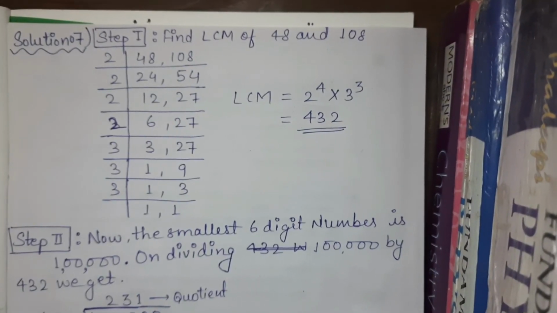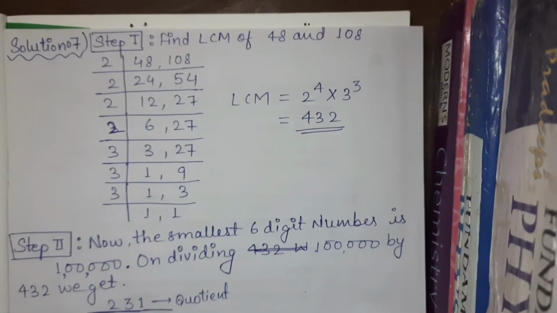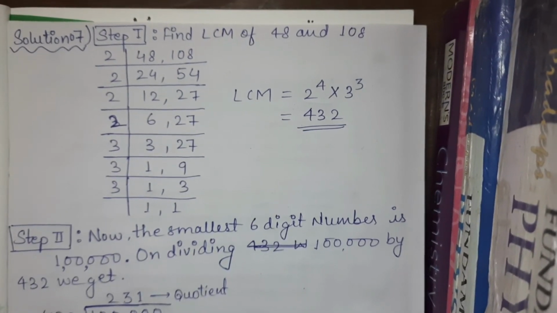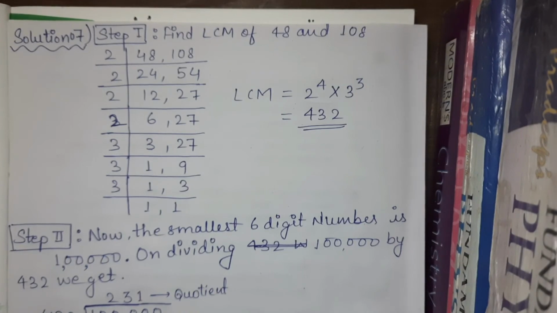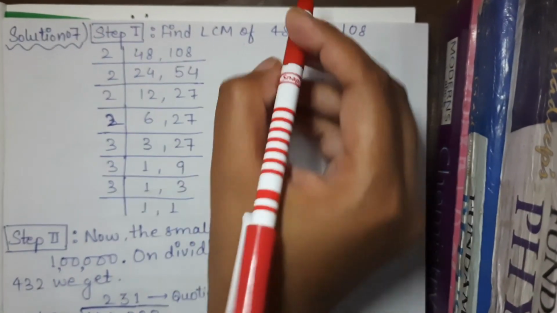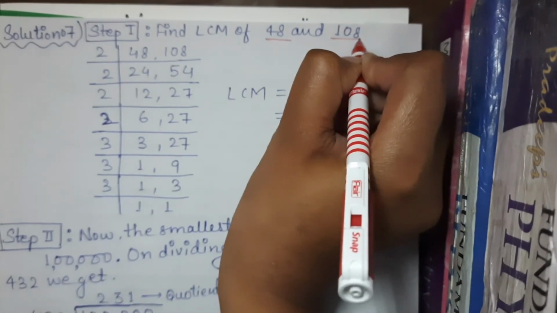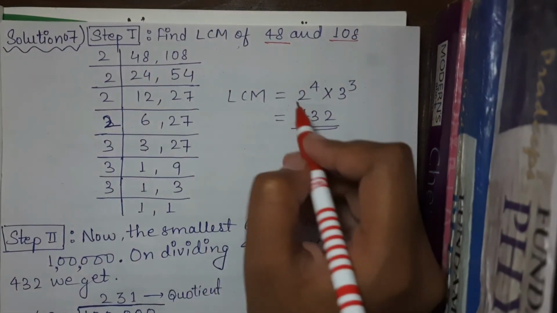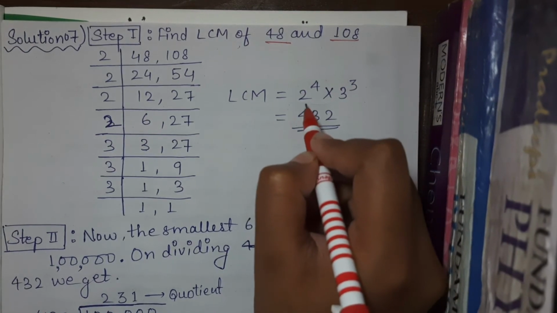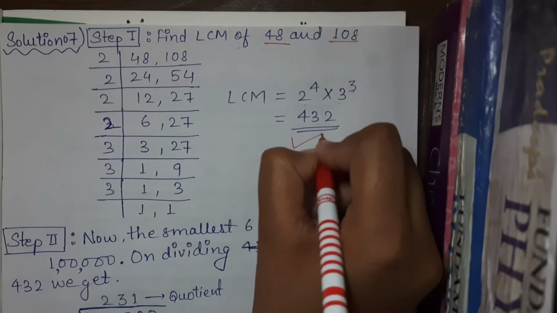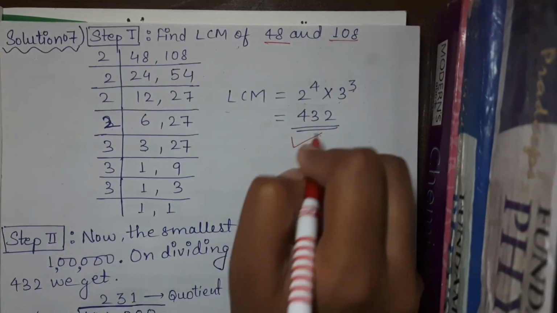Again, try to do these questions with steps. You don't need to write any statements, but always remember to put the step number, so you can remember this part easily. Step 1: let's find the LCM of 48 and 108. We have done this before also, so let's see it fast. 2 raised to power 4 and 3 raised to power 3 gives 432. We know the LCM is 432.